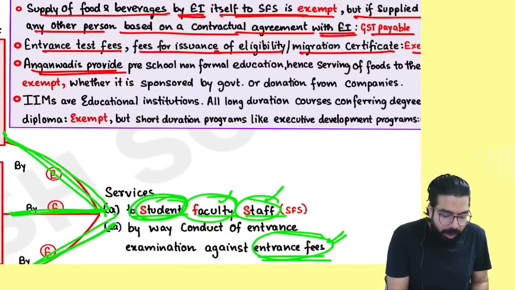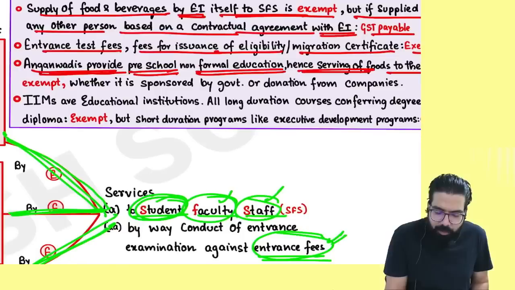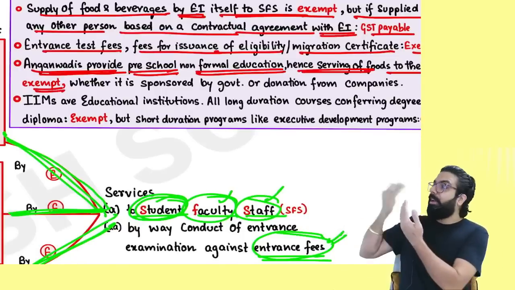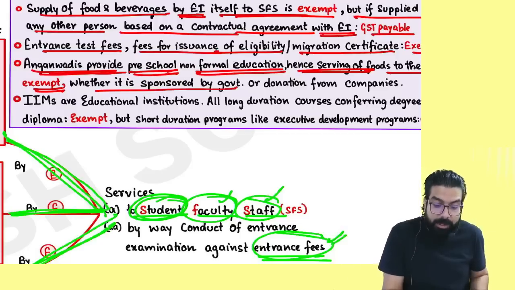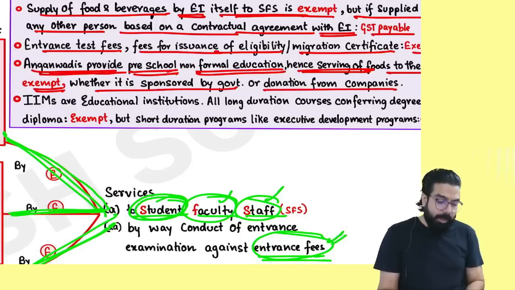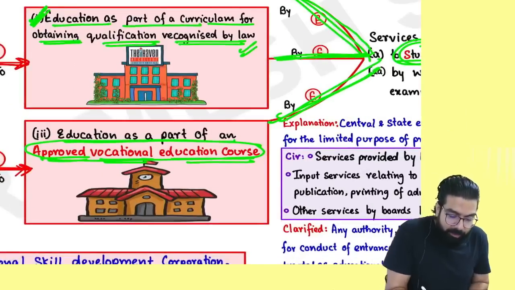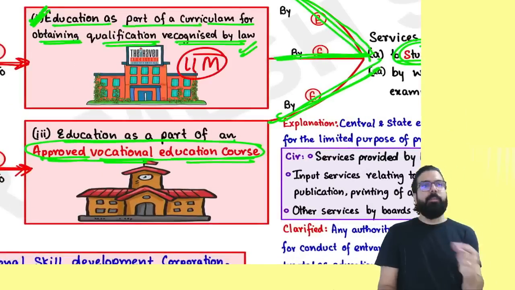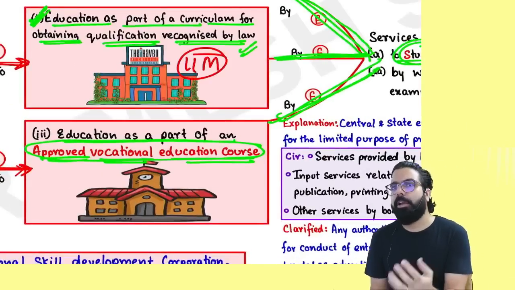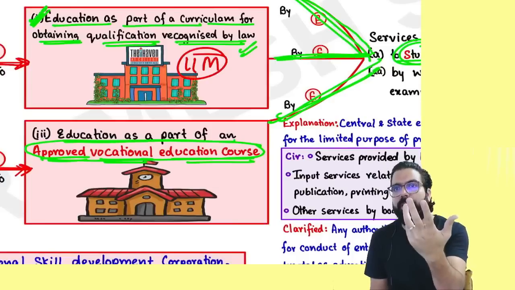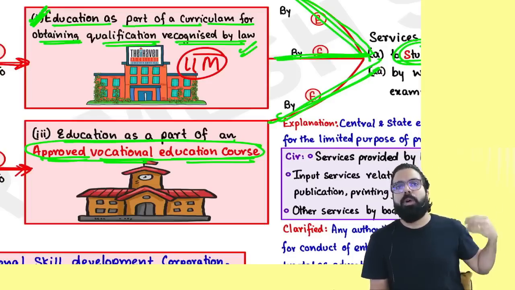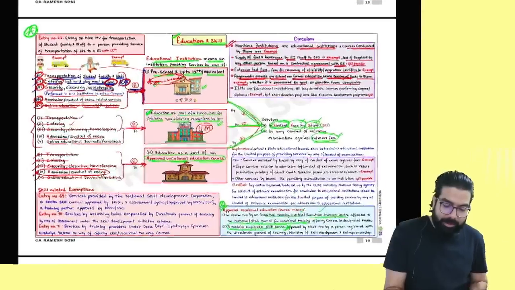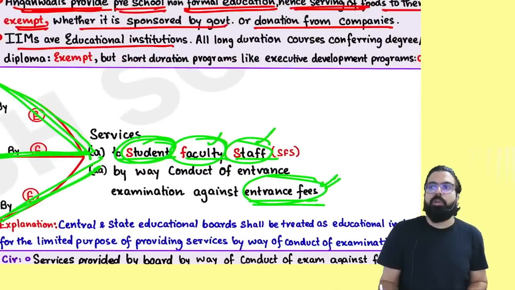Remember one thing, everyone, Anganwadis provide preschool non-formal education, hence serving of food to them is always exempt. Catering services given to Anganwadi are always exempt, whether the food is sponsored by the government or donated by companies. The next one over here, remember, educational institution also includes IIM. So IIM includes college also and post-graduation degree college also. Whatever charges they take for giving an MBA degree will always be exempt. I have told over here, IIMs are educational institutions.